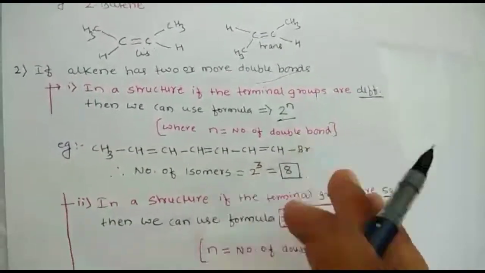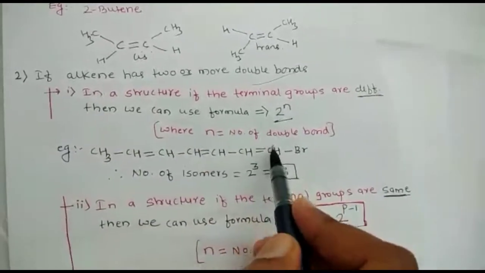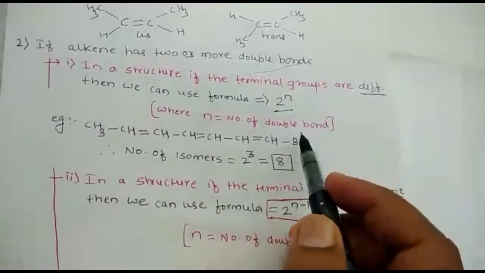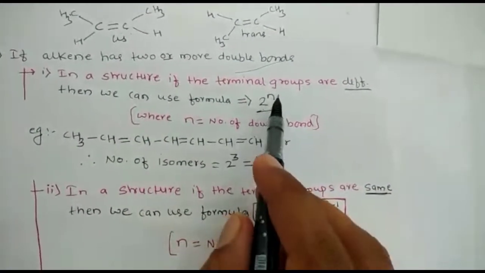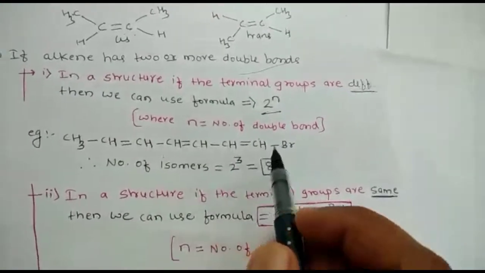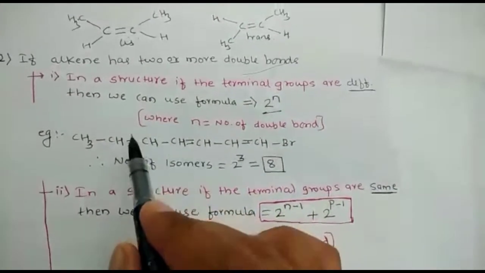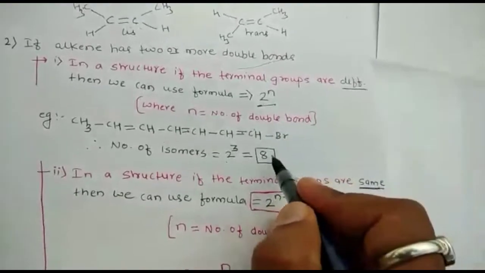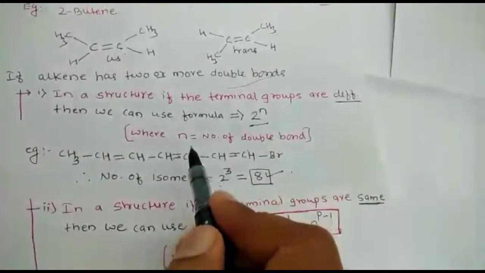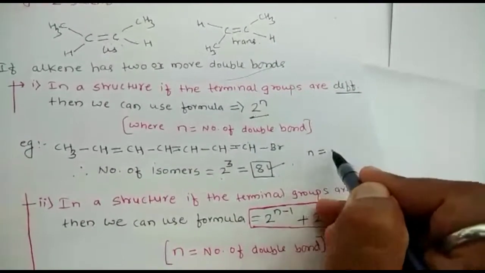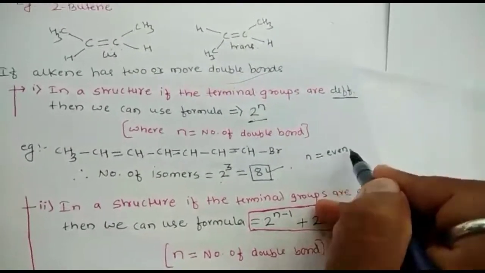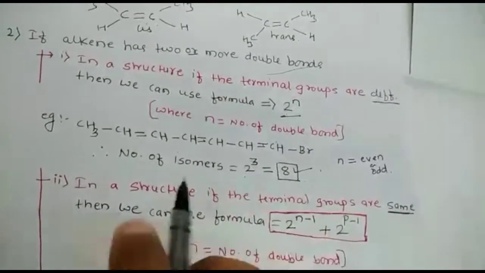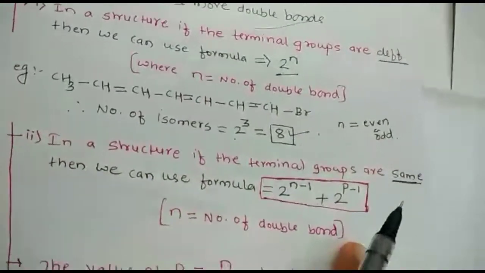For example, we will take this example. The total number of carbon atoms: 1, 2, 3, 4, 5, 6, 7. We will discuss the names afterwards. N is the total number of double bonds. How many double bonds are there in this compound? There are 1, 2, 3. So by using this formula, 2 raised to 3, the total number of geometrical isomers is 8. This n may be even or odd, no problem. We'll see the second case in structures.